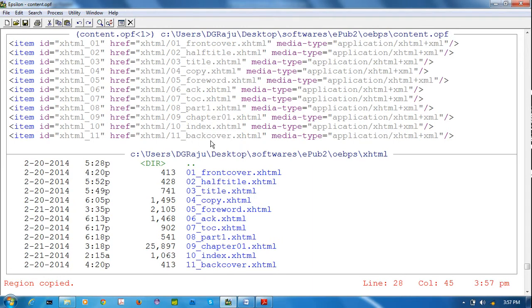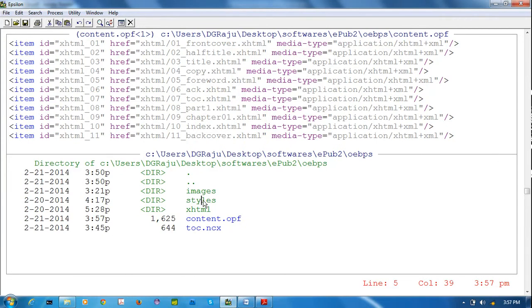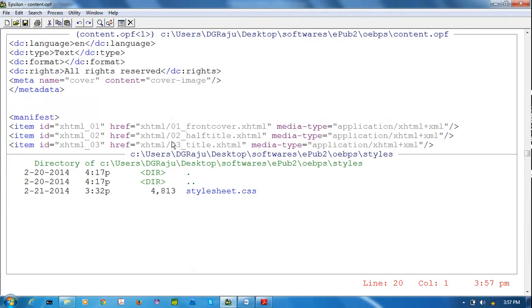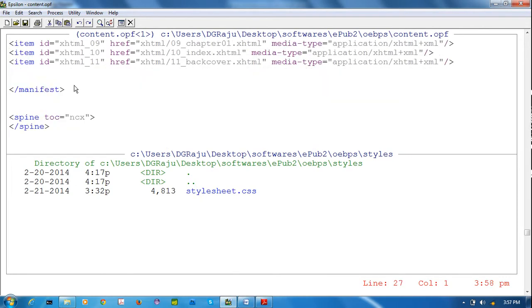Okay. So XHTML folder is completed. Next, styles folder. You can use first images folder, next styles folder. So no need to first XHTML folder. But second I am using style sheet. Item ID equal to CSS underscore 1 means it is first CSS.